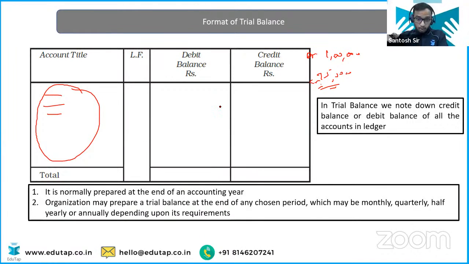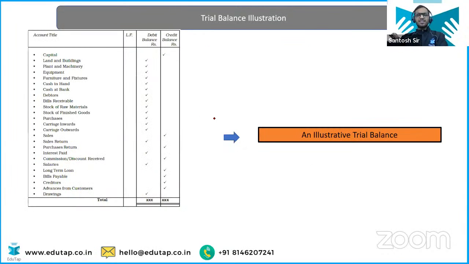Easy enough. So here what you will write? You will write cash account, and in the debit balance you will write 25,000. Oh सर इतना easy था? बिल्कुल इतना easy है. ठीक है, बिल्कुल सही समझ रहे हो, इतना easy है. So similarly you are going to prepare the list of all the accounts and you are going to write the balances of all the accounts. Clear इतना? ठीक है, आगे बढ़ते हैं.